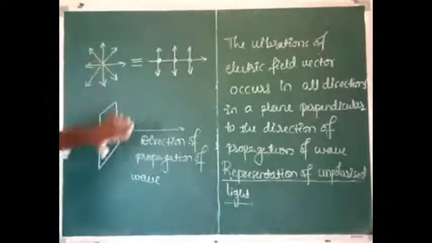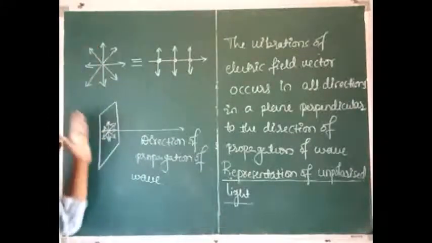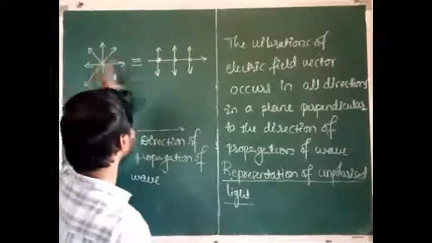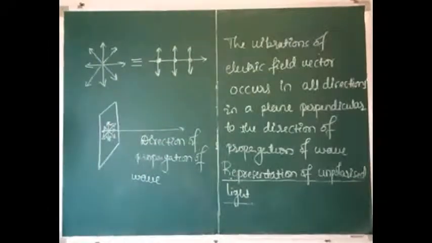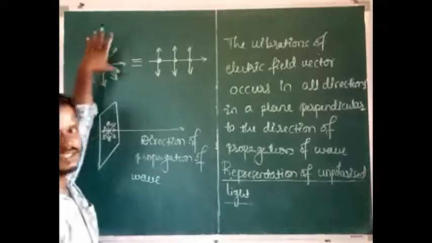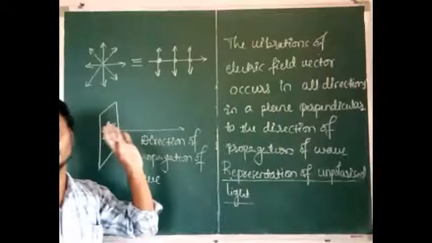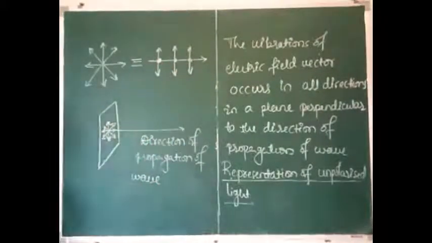Here the unpolarized light means the light vibrations are in all directions, and this plane is perpendicular to the direction of propagation of the wave. Now the unpolarized light can be represented in two ways. First way is this one, second way is this one. Here the dot indicates the directions of the rest of the vibrations.